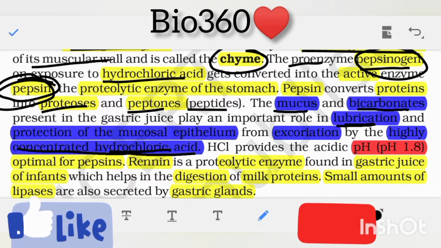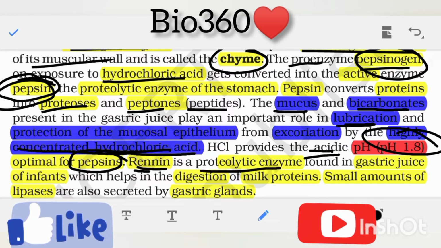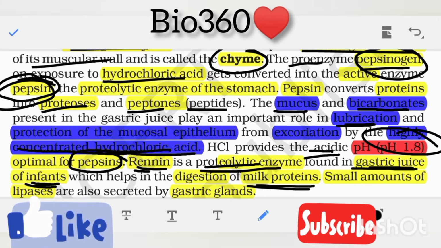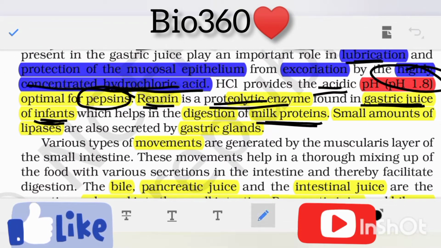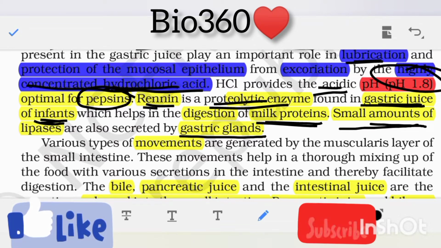HCl provides the acidic pH that is about 1.8 in the stomach which is optimum for the activity of pepsin. Renin is also a proteolytic enzyme which is found in the gastric juice of infants which helps in digestion of milk proteins. Small amounts of lipase is also secreted by the gastric glands.